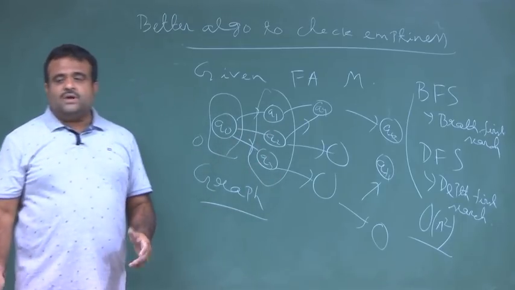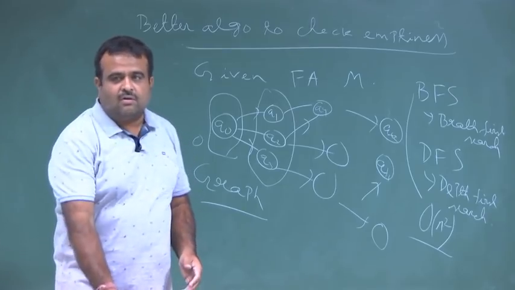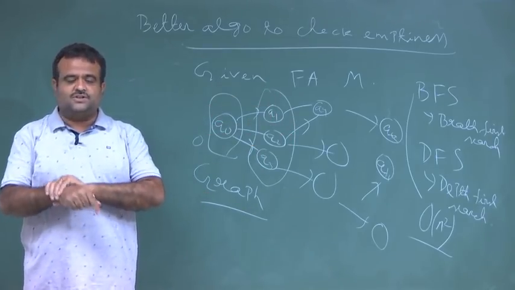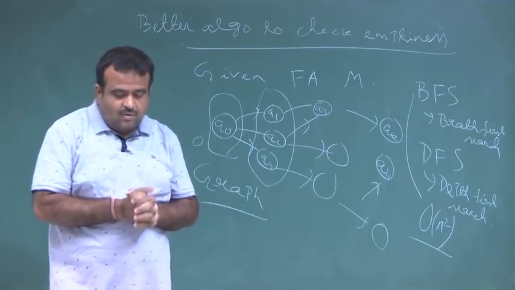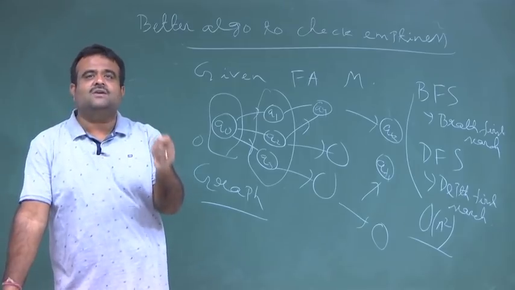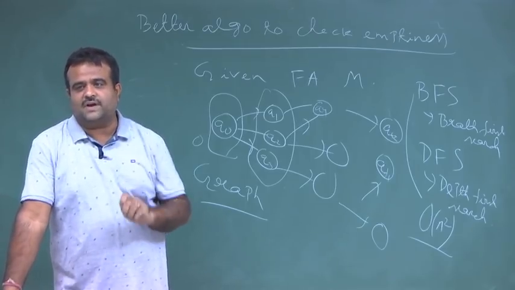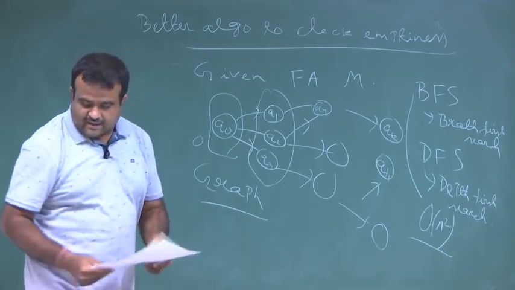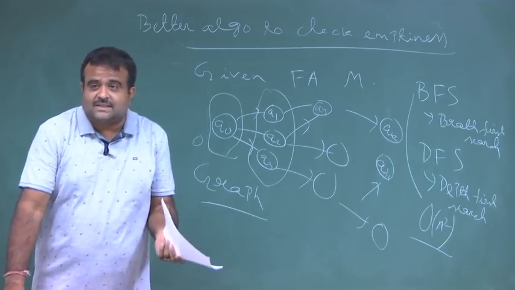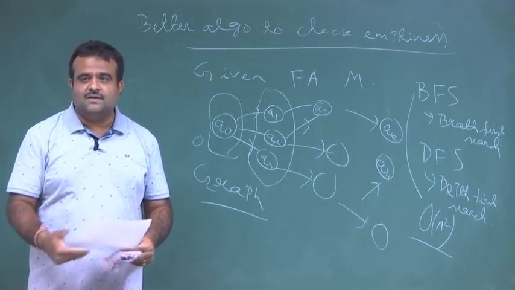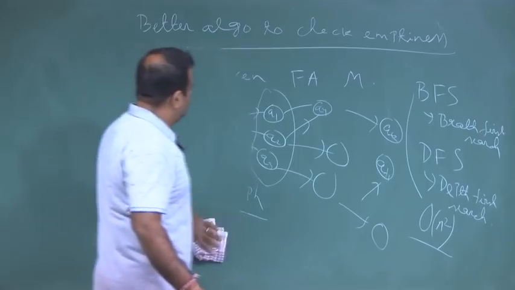Now, we have the list from Q0 of where else we can go by using the graph search, and then from there what can we do? We can just check whether any of these reachable nodes is a final state or not. If there is any final state, then it is non-empty. If there is no final state, then it is empty. So, let us just write this.